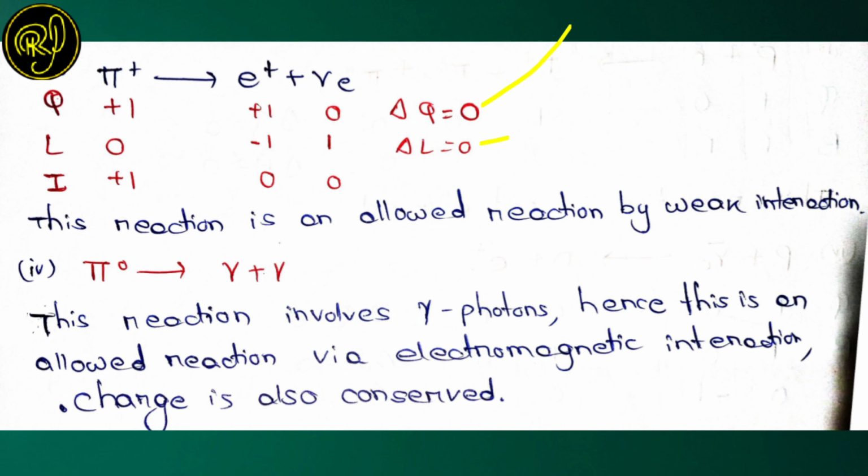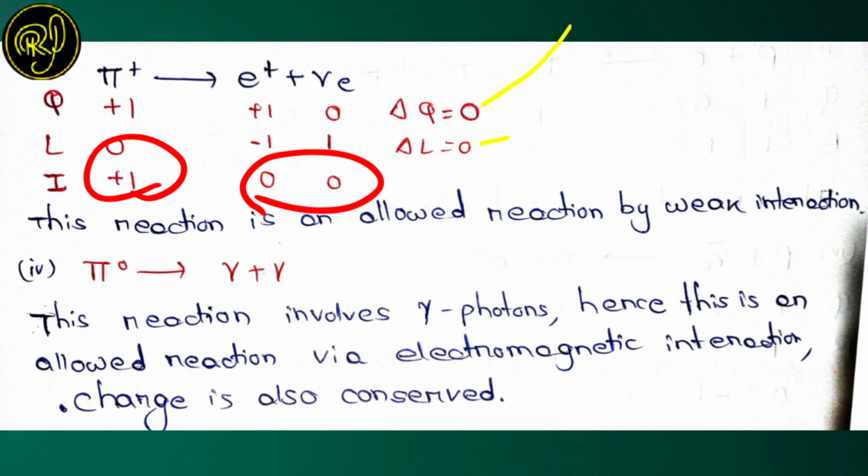Now let us check for the isospin. Isospin is also another quantum number, right? For pi plus the isospin is +1, and for electron, positron, neutrino, the isospin is 0. Hence the LHS isospin is +1, and the RHS isospin is 0.